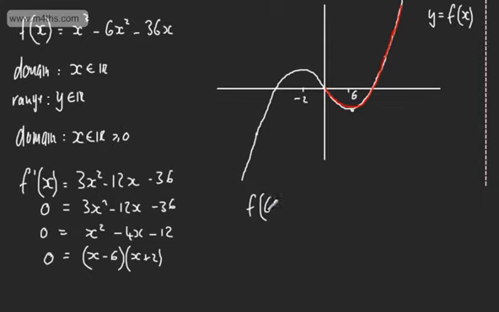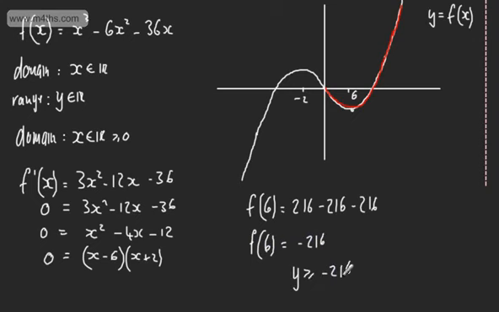So subbing in f of 6, 6 cubed is going to give me 216, minus 6 lots of 6 squared, which is minus 216, and then minus 6 lots of 36, which is minus 216. Let's just check that. Checking we got all of those right, that looks to give us minus 216. So f of 6 is going to give us minus 216. So we could say that y will be greater or equal to minus 216. So that now is the range.